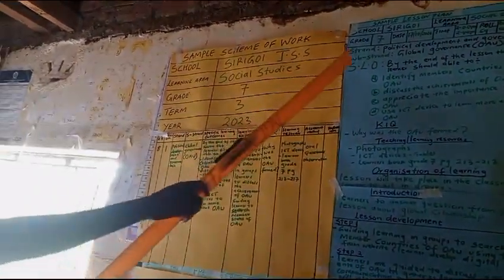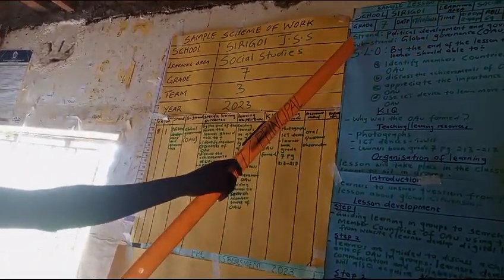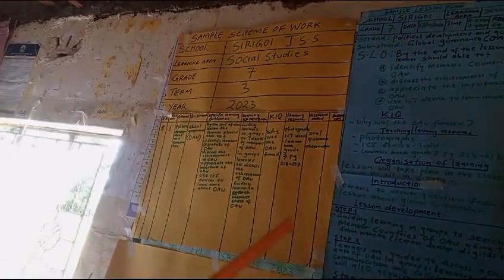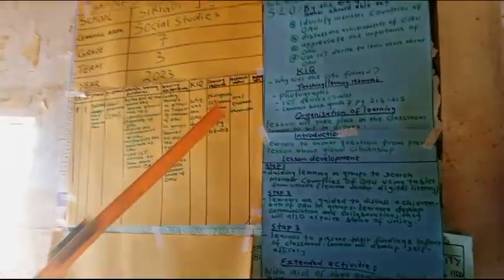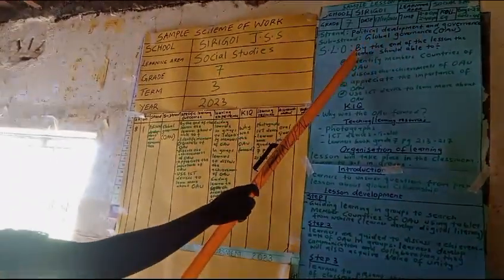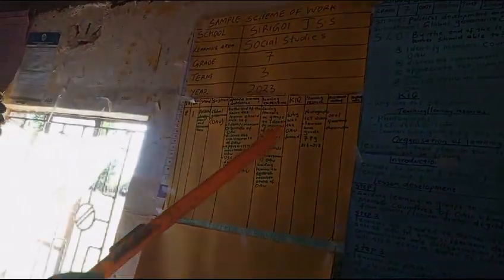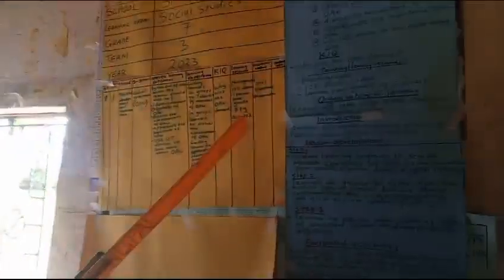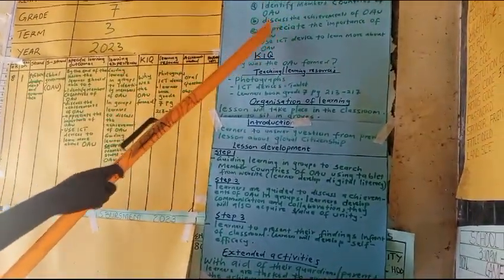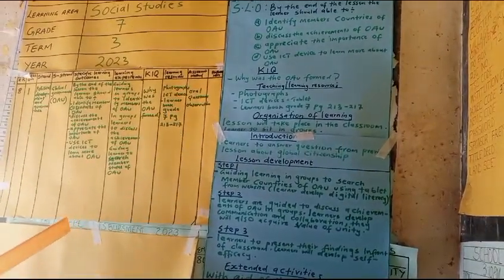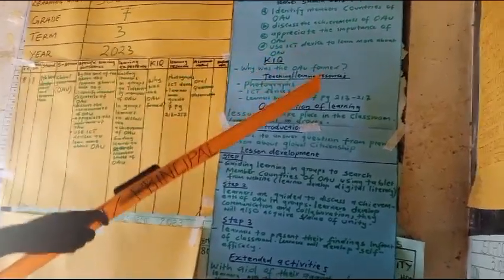We have a strand. Our strand is political development and governance. Our substrand is global governance. Then we have our specific learning outcome. By the end of the lesson, the learner should be able to: one, identify member countries of OAU; discuss the achievement of OAU; appreciate the importance of OAU; then use ICT devices to learn more about OAU. We have our key inquiry question: why was the OAU formed?